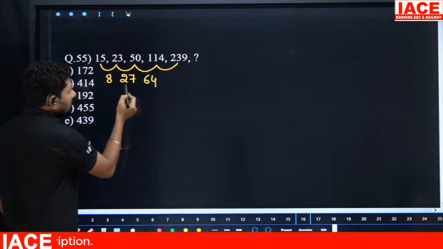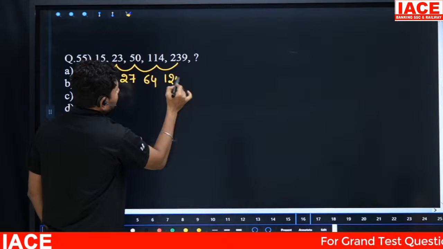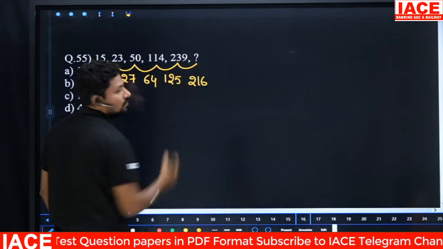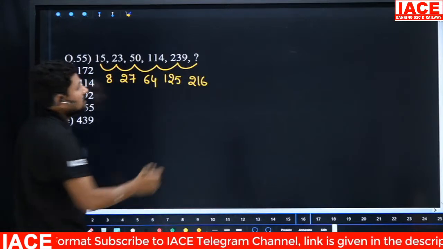values. This is 2 cube, 3 cube and 4 cube. Next we can expect 125. Just check it, 114 and 125, 239 exactly. The next one is 6 cube, which is 216. And 239 plus 216 is added.